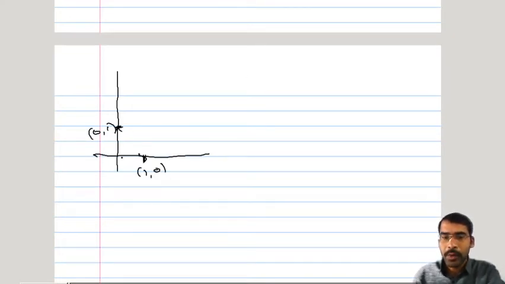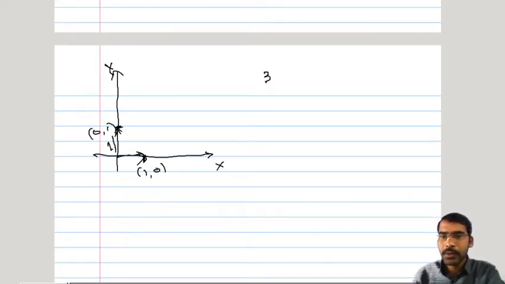Now I have been taught what 1 unit on the x-axis means and what the direction is. What is the positive direction on the x-axis, what is the positive direction on the y-axis, that also I have been taught when I have been given this particular vector. And this is the scaling, this is the 1 unit on the y-axis. So what is the scaling on the x-axis, what is the scaling on the y-axis, which is the positive direction on the x-axis, which is the negative direction on the y-axis, which is the positive direction on the y-axis, all those things I have been provided.